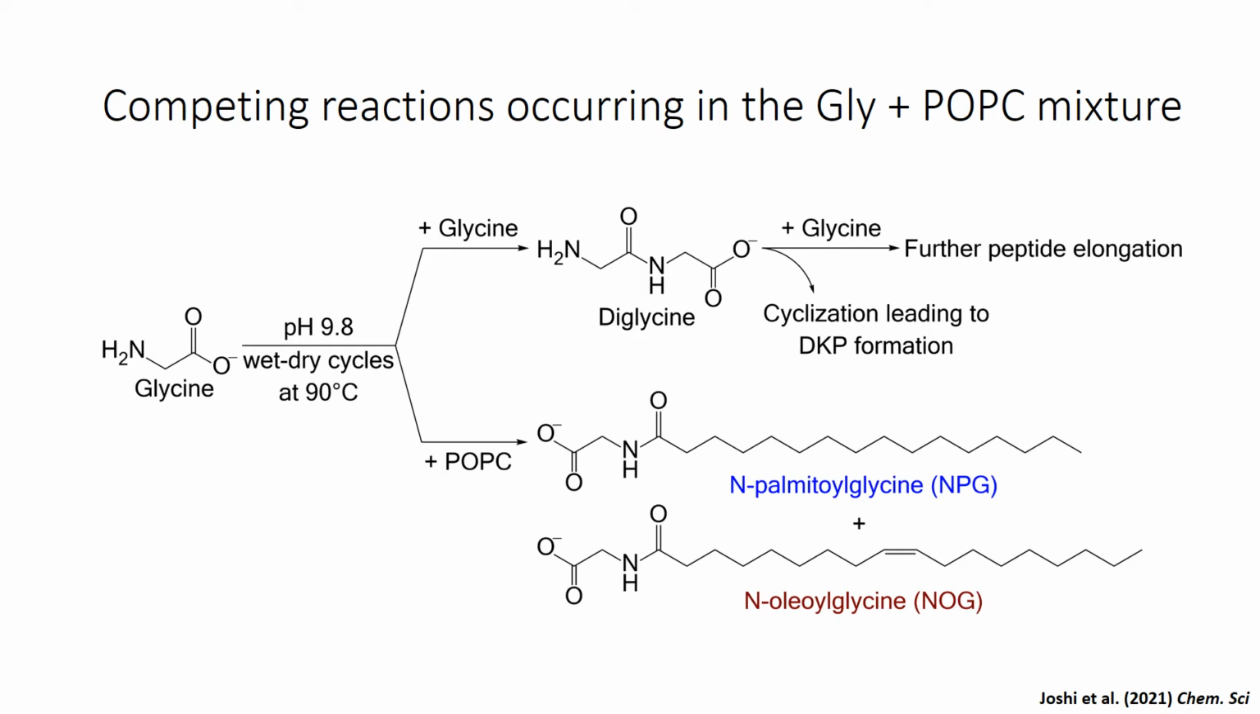The identification of N-acyl amino acids in the reaction mixture gave us a clearer picture of what was happening in the glycine plus POPC reaction under wet-dry cycles. There are two competing processes which were simultaneously occurring in the reaction where glycine can react with other glycine molecule leading to formation of peptides, or it can react with POPC to form N-acyl amino acids. Both these reactions depend on the free glycine monomer pool in the reaction mixture.